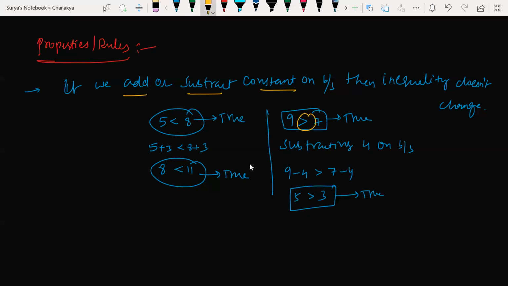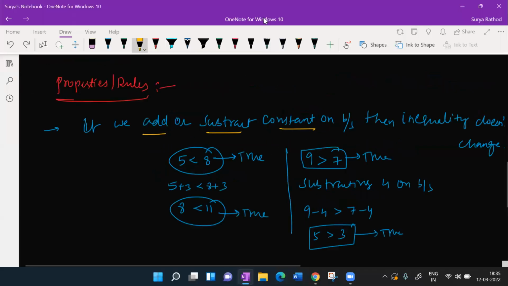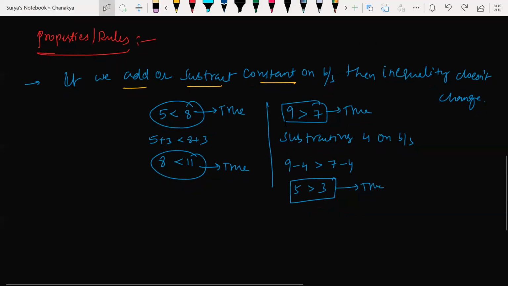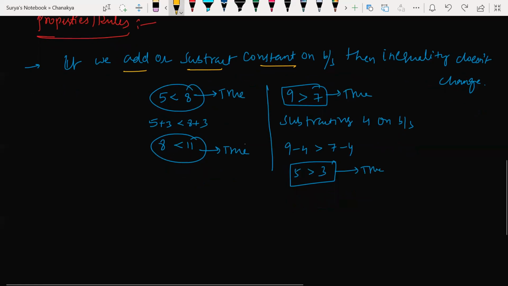Here greater than, here also greater than. Hope it is clear. All this you might have learned in your childhood. Any doubts with the first rule? If I add or subtract a constant on both sides, the inequality doesn't change. Children, any doubts here? No, sir.